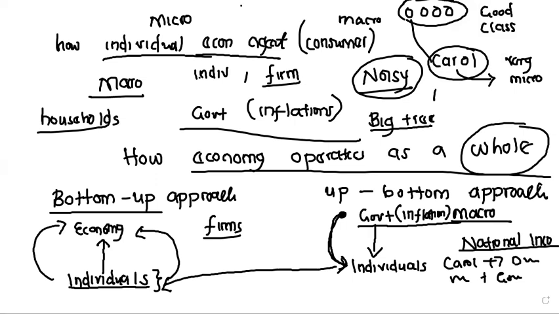So you have to understand what national income is, how it is calculated, the methods we can use to calculate it, and the different measurements of national income.